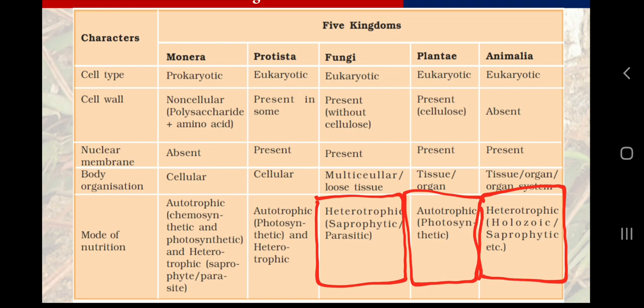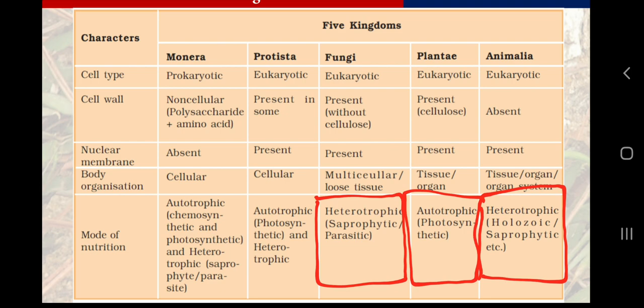And if I say autotroph and multicellular, this simply means plants. Because plants are multicellular. If they are multicellular, they will be eukaryotes, because all multicellular organisms are eukaryotes. As I said, prokaryotes are always unicellular, and multicellular organisms are always eukaryotes. But yes, we do have some unicellular eukaryotes also. Those are included in Protista by a very simple definition.